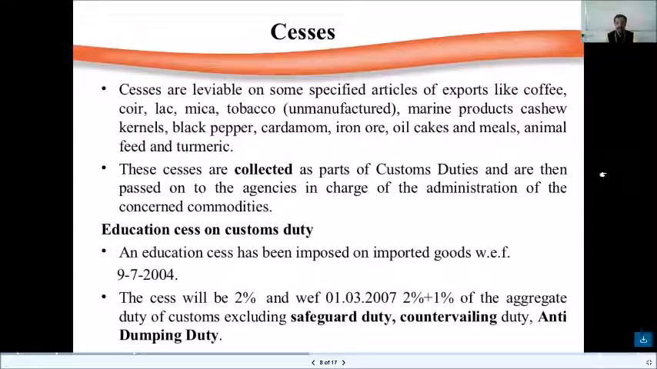Education cess on customs duty was imposed on imported goods with effect from 9th July 2004. The cess was 2%, and with effect from 1st March 2007, it is 2% plus 1% of the aggregate duty of customs, excluding safeguard duty, CVD countervailing duty, and anti-dumping duty. What do you mean by anti-dumping duty? It is the duty which is levied so that foreign countries need not dump their products into our country.